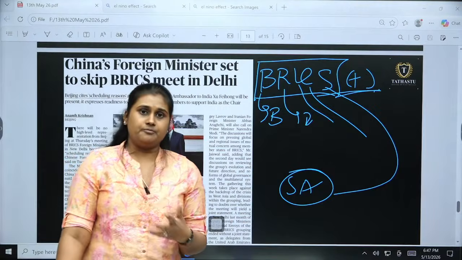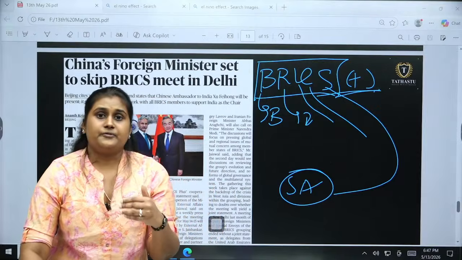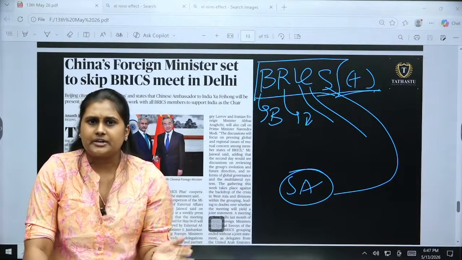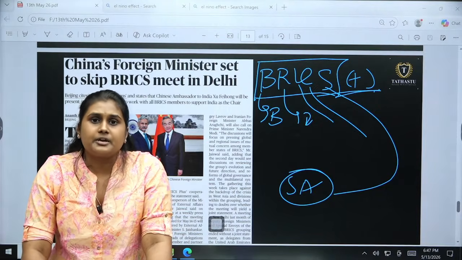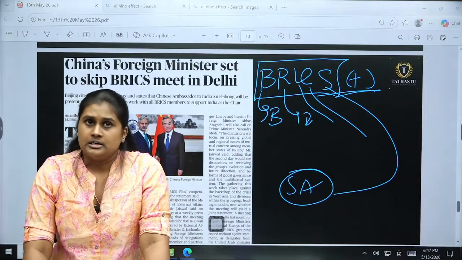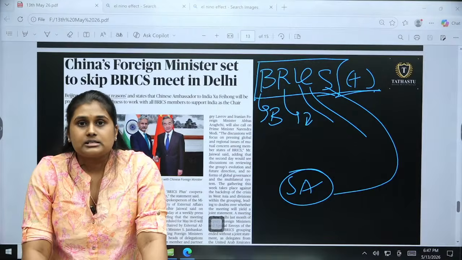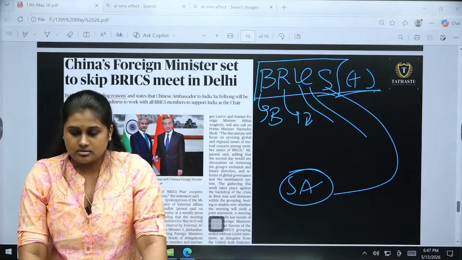There are a lot of misunderstandings and differences of opinion within the BRICS itself, but eventually it will be dealt with, and for that every member has to be present there. As a developing country, we need the BRICS meet to be done on time.